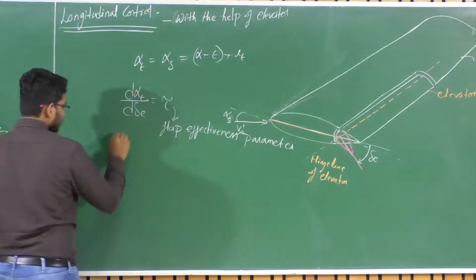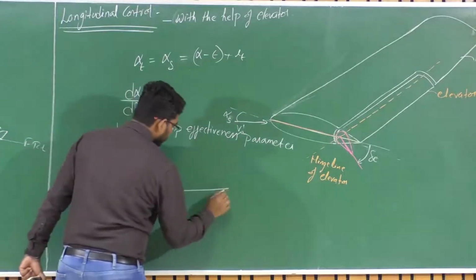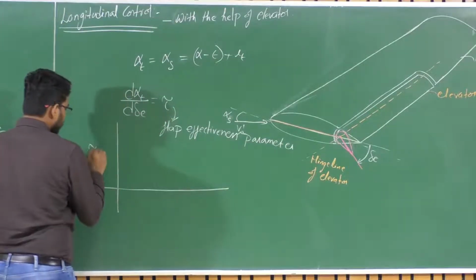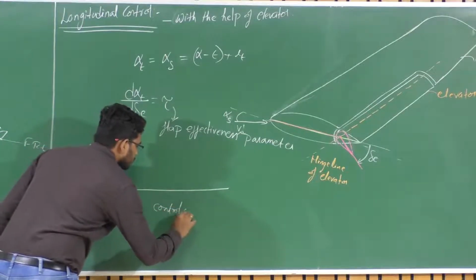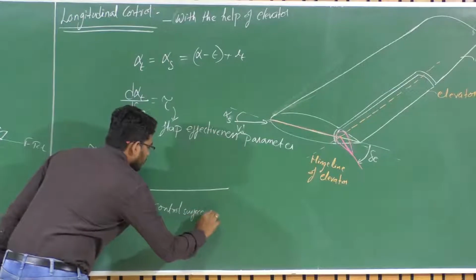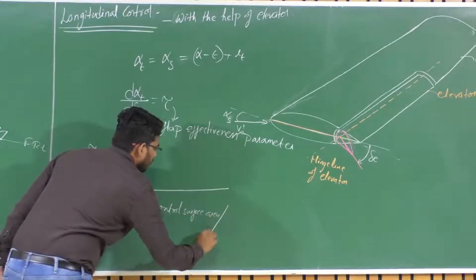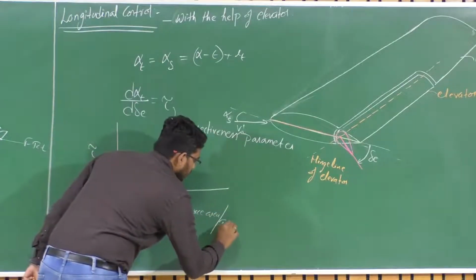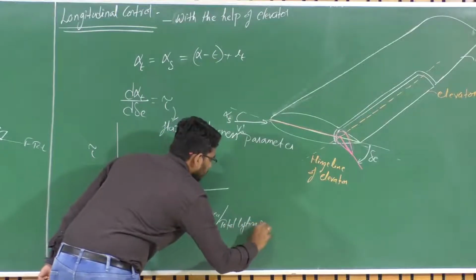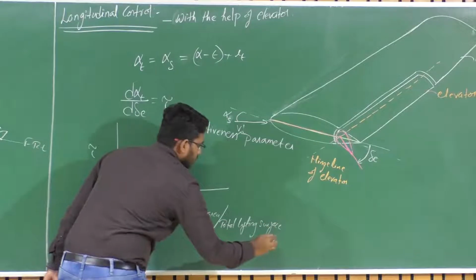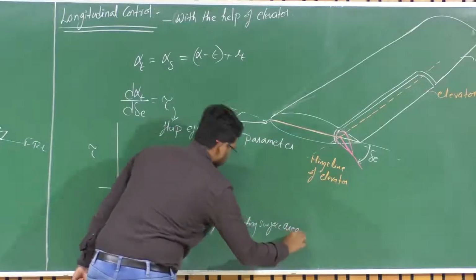So from the historical database, you will be able to figure out this parameter tau, given the control surface area upon total lifting surface area.